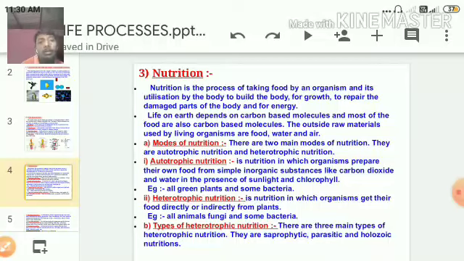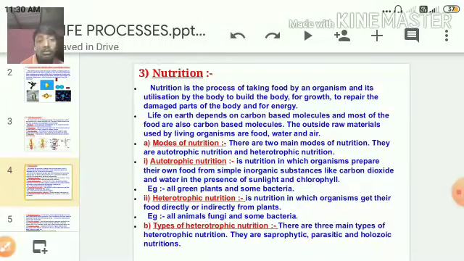Water and air can be taken externally from nature. And what about the food? In taking food into our body, it may be self-prepared. It can be prepared by some organisms, and some organisms do not have the ability to prepare their own food using raw materials.